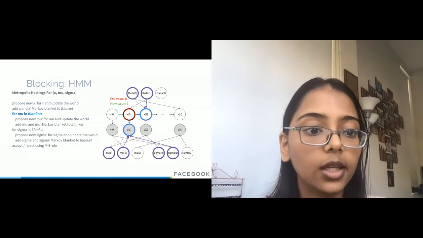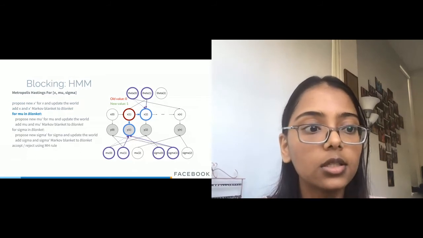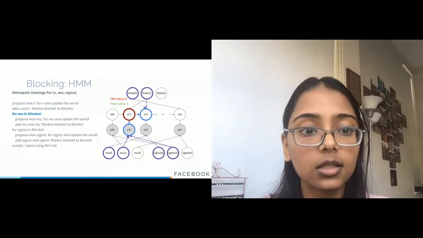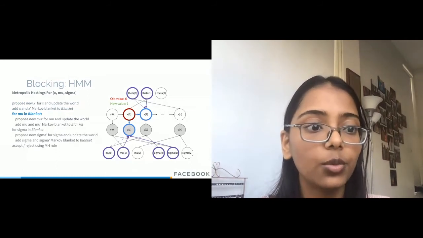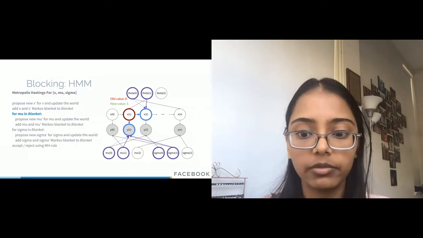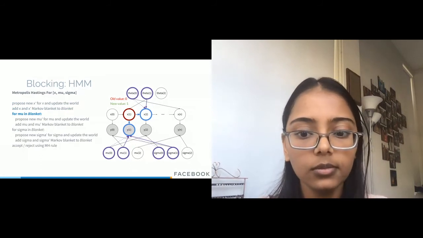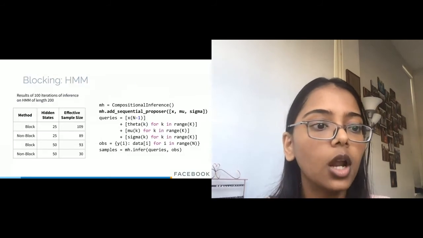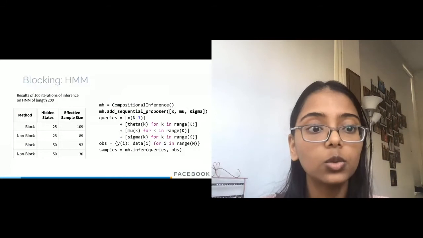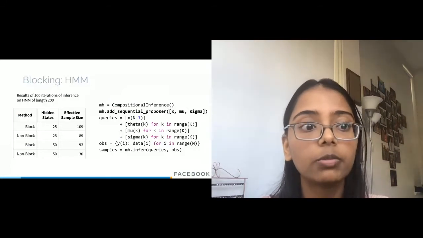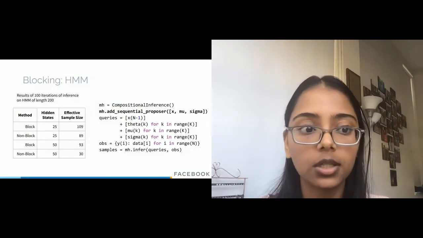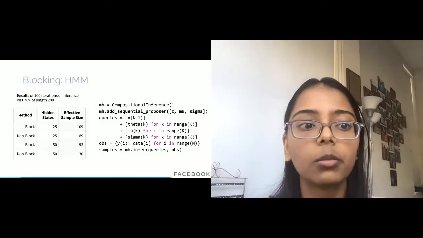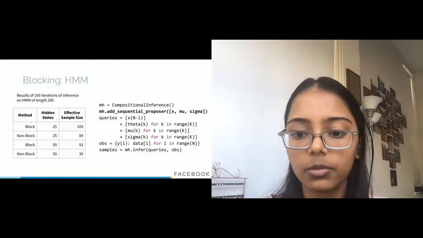Here you can see that as the number of hidden states increases, with block inference, effective sample size stays consistent, whereas without block inference, we notice a significant drop in effective sample size. The syntax for block is also straightforward. We just need one additional line, which is add sequential proposer, to specify the variables we want to update together. The inference will only update the variables within the Markov blanket, keeping the algorithm efficient.